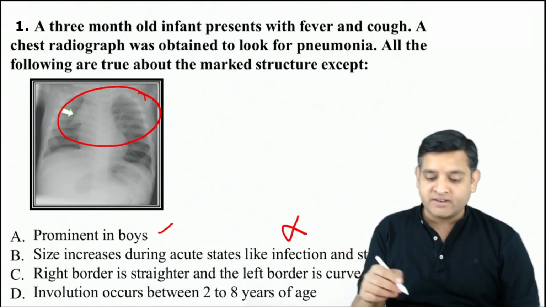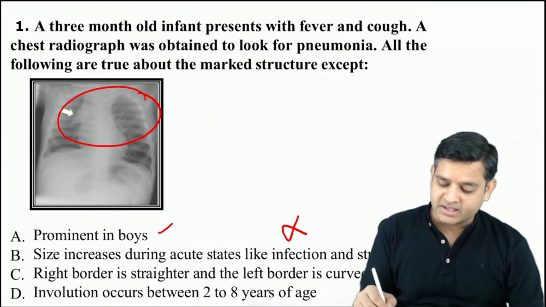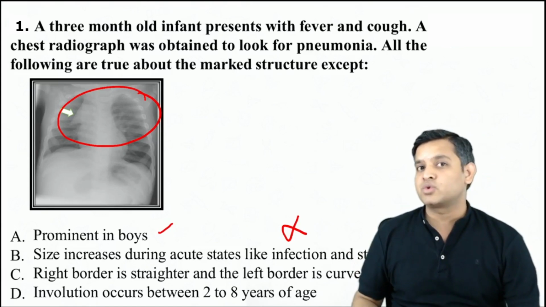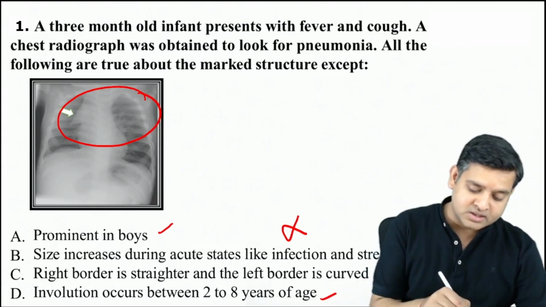Right border is straighter and the left border is curved. It is very well seen. That is true. Involution occurs between 2 to 8 years of age. That is true. So the answer is B.